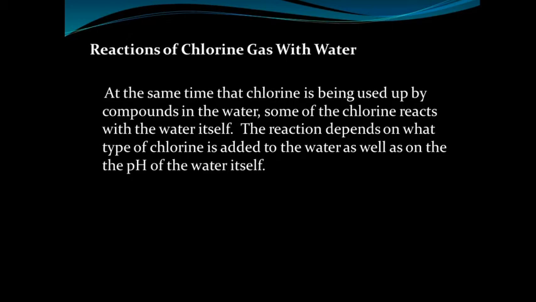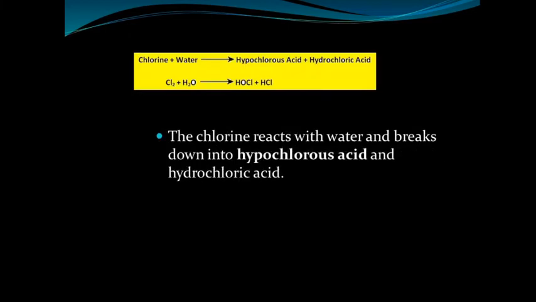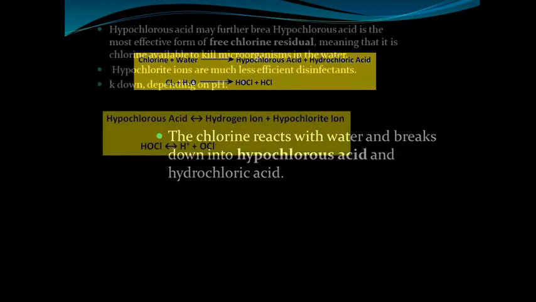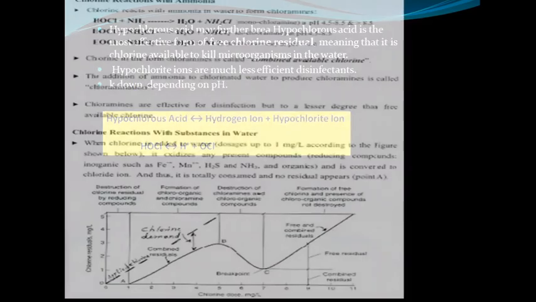At the same time that chlorine is being used up by the compounds in the water, some of the chlorine reacts with the water itself. The reaction depends on what type of chlorine is added to the water as well as the pH of the water itself. So the chlorine reacts with water and breaks down into hydrochloric acid. These are the reactions which occur in the water after addition of chlorine.